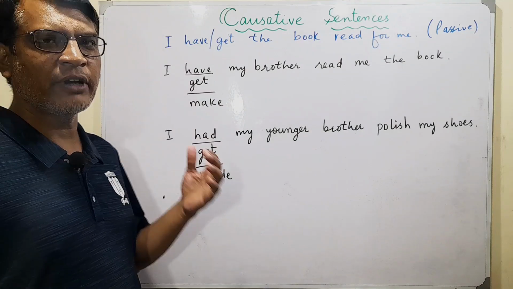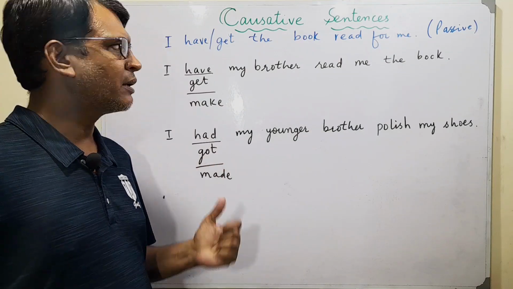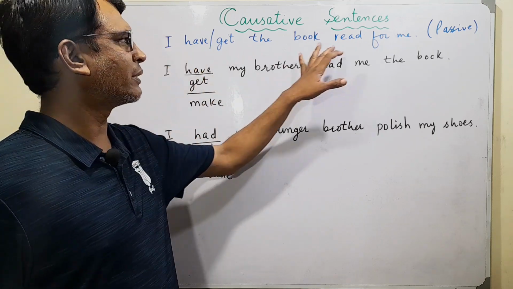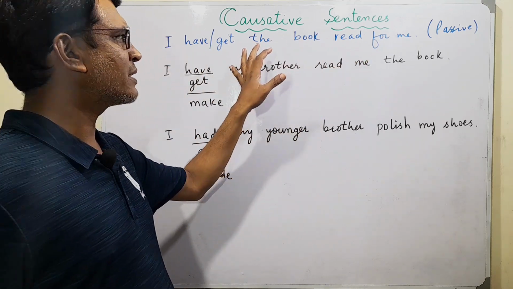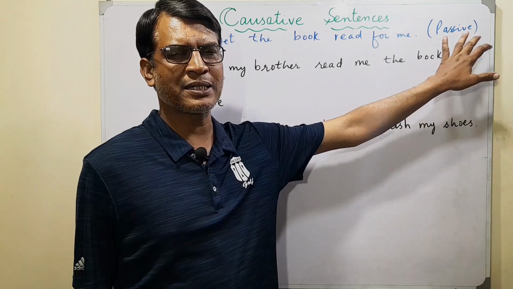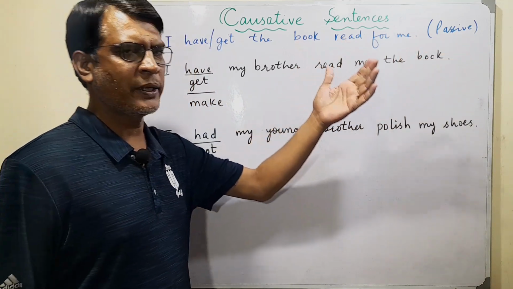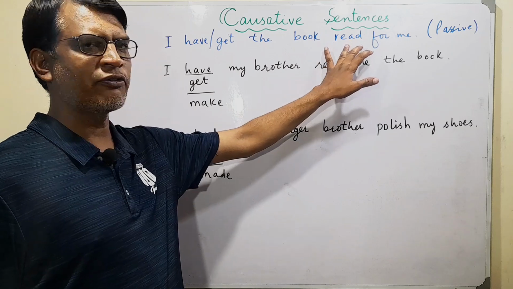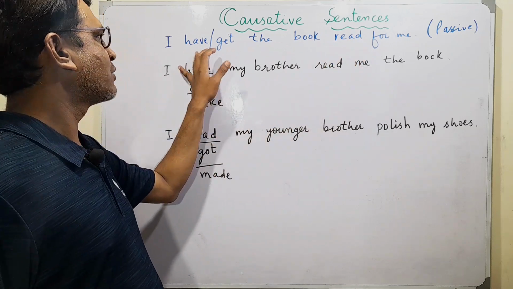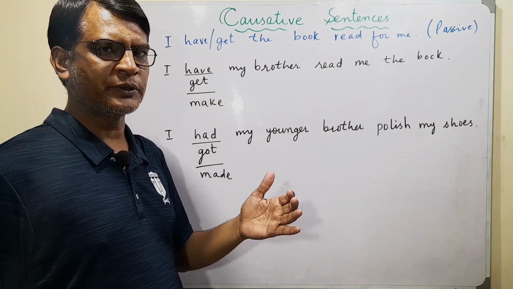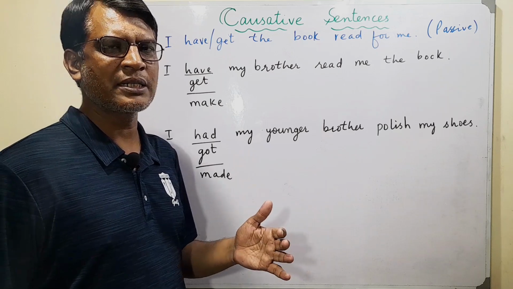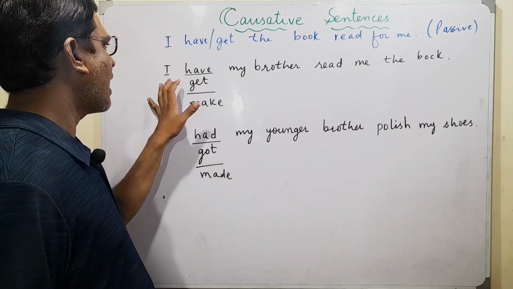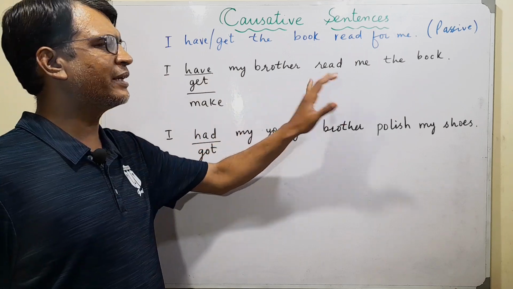Okay, there is one variation in this causative sentence. The sentences we have just studied are like, I have got the book read for me. This is a sentence which is actually in a passive structure as well. Causative in passive we call it, because we are using third form of verb, and we are using have and get. There is a variation. We use the same sentence in active form as well. A sentence where we say, I have my brother read me the book.